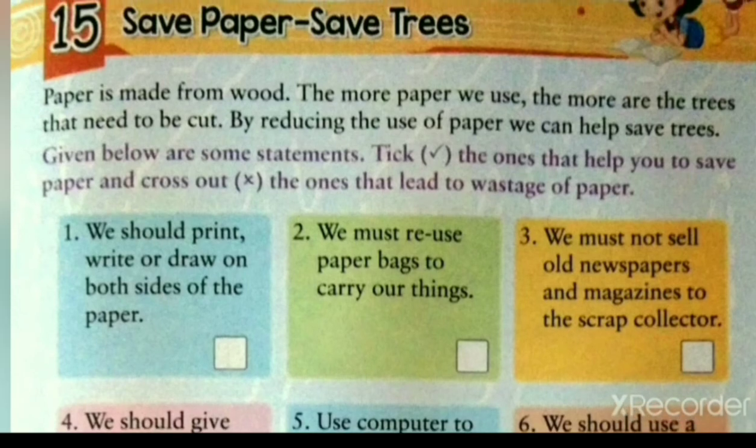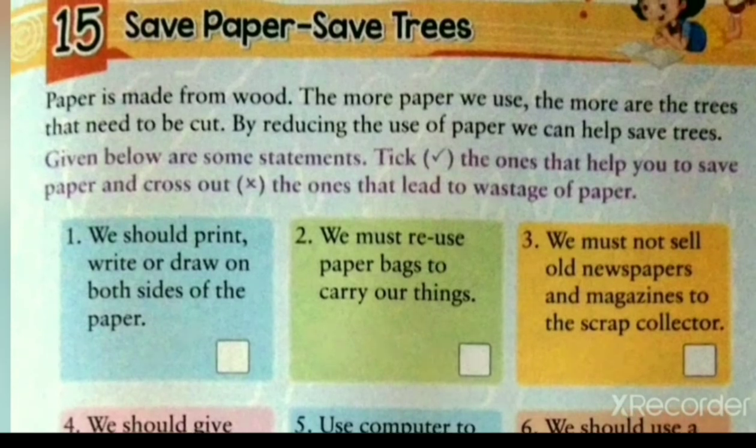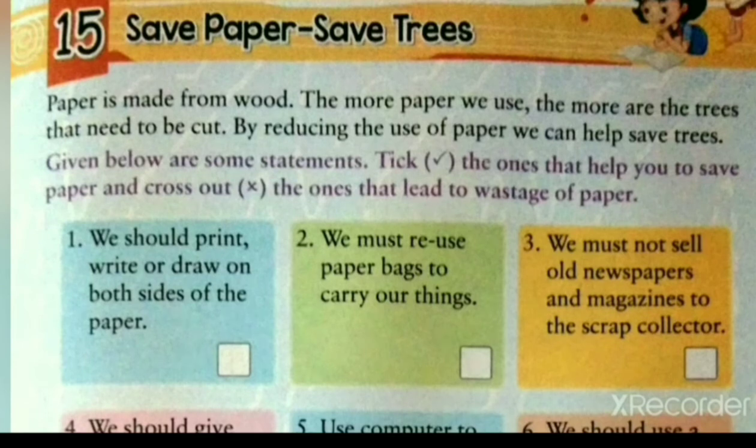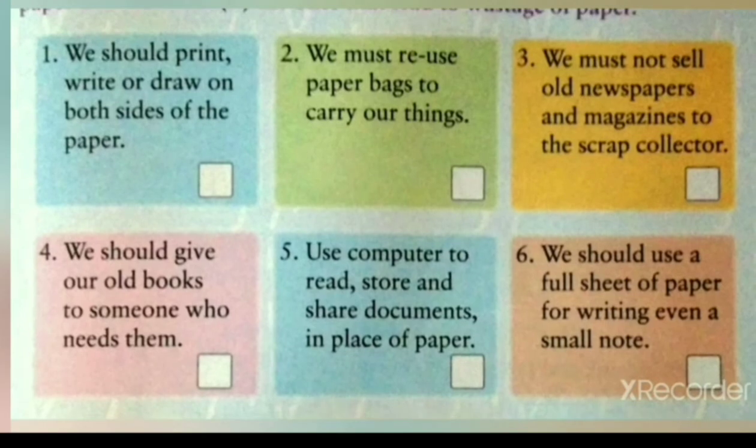The first statement is, we should print, write or draw on both sides of paper. Yes, if we use both sides of the paper, we will save the paper and we will save the trees too. We will tick right in the space given. Number 2, we must reuse paper bags to carry our things. Yes, we should use the paper bags again and again to avoid the wastage of paper. We will tick right in the space given.